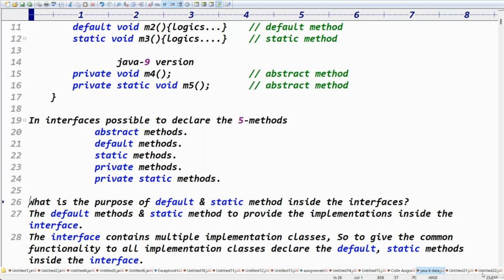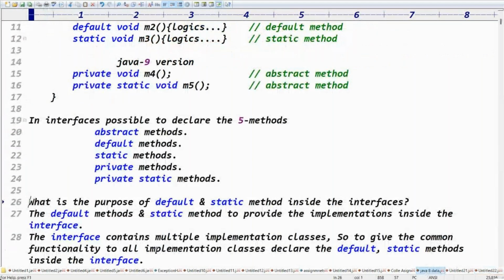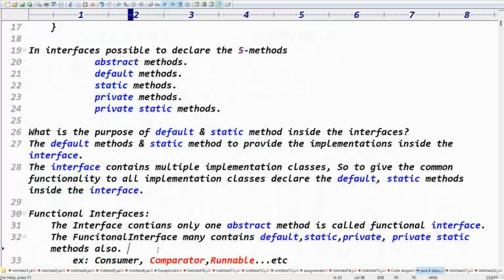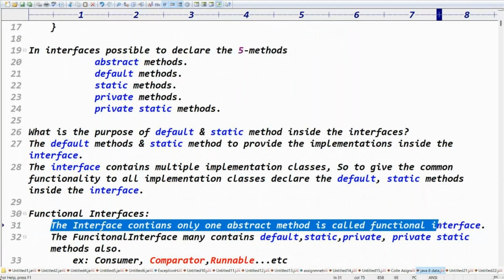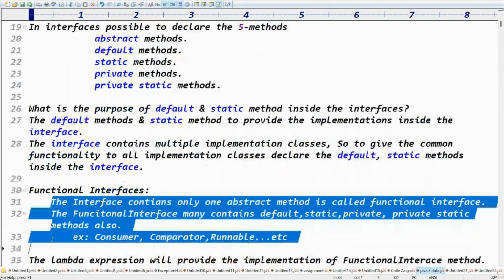You get the point, right? An interface that contains only one abstract method is called a functional interface. A functional interface may contain default methods, static methods, and private static methods also, but only one abstract method. Very, very important, the functional interface. Is it clear? That is called a functional interface.